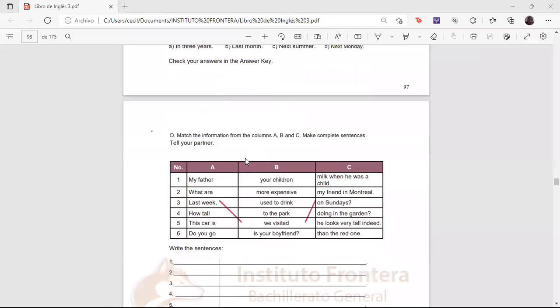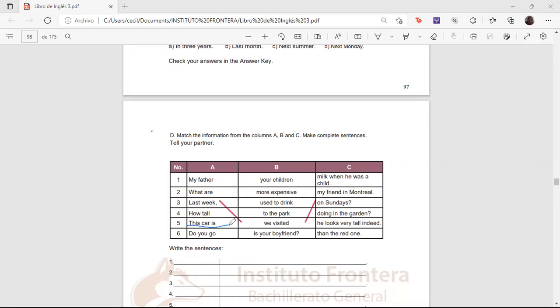Now we're going to continue, and we have this one. We have to match the information from columns A, B, and C, as in the former example. Last week, we visited my friend in Montreal. Okay. Now we have to make the sentence here.